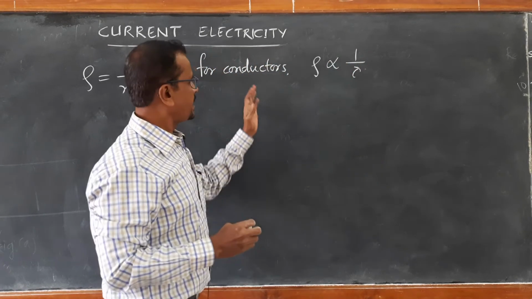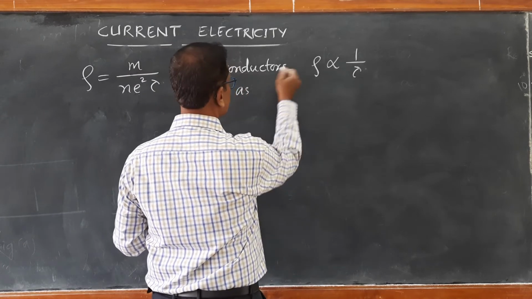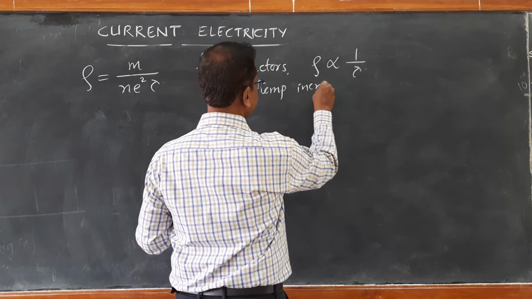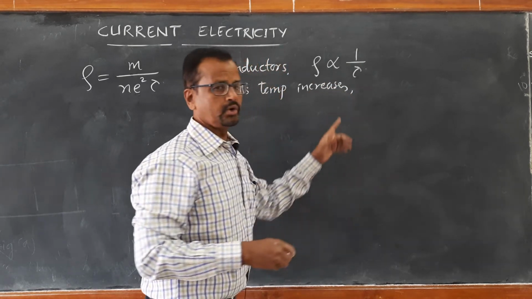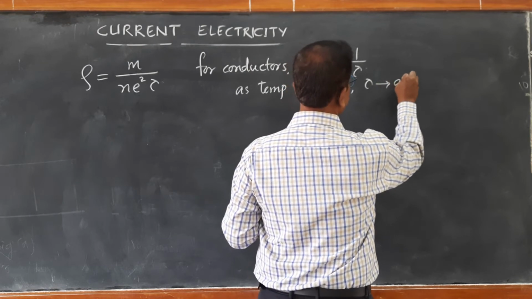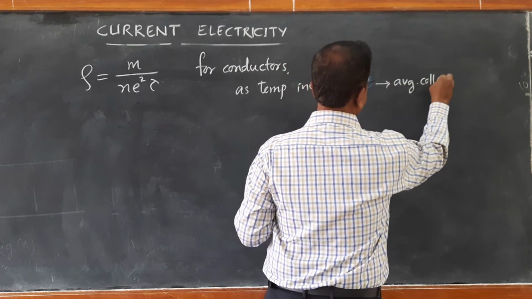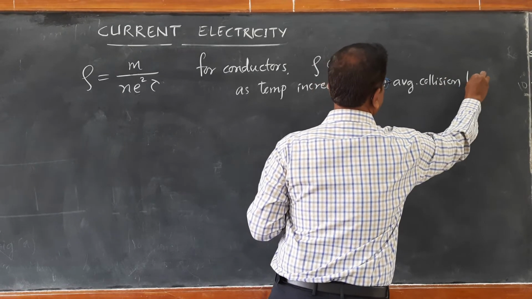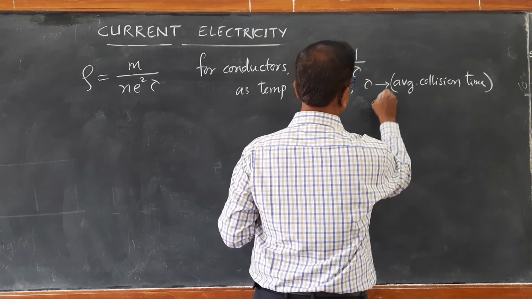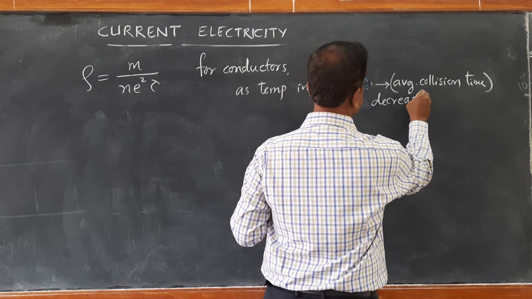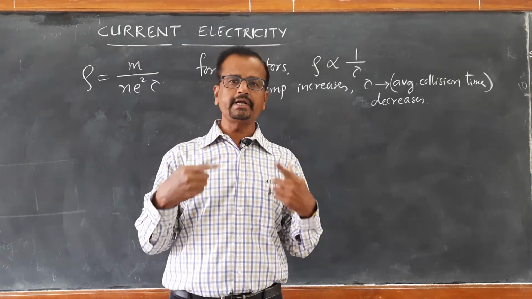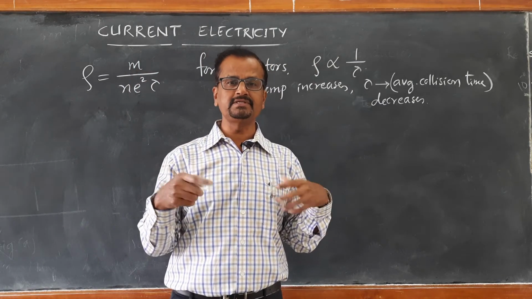So what happens as temperature increases? For conductors, as temperature increases, the average collision time tau decreases. Average collision time decreasing means the number of collisions occurring per second goes on increasing. The frequency of collisions goes on increasing.